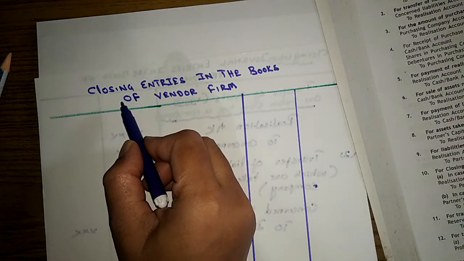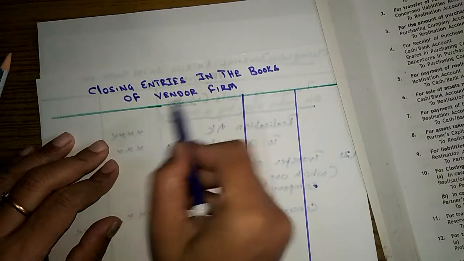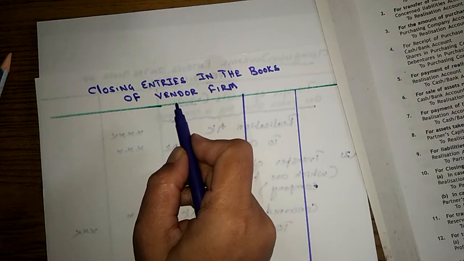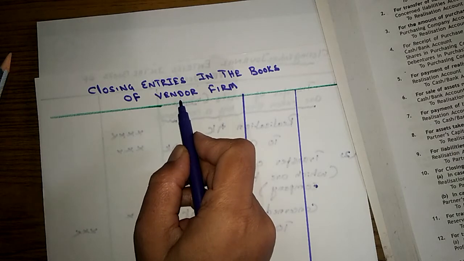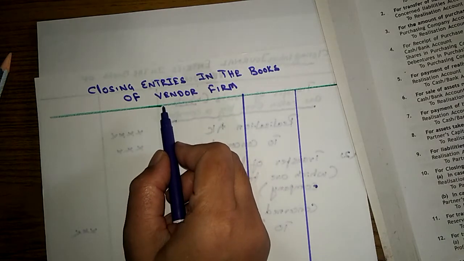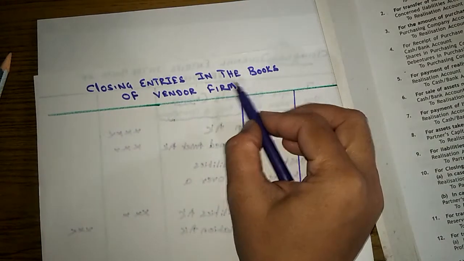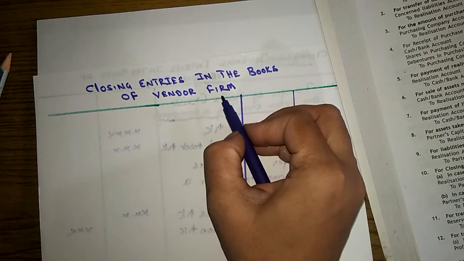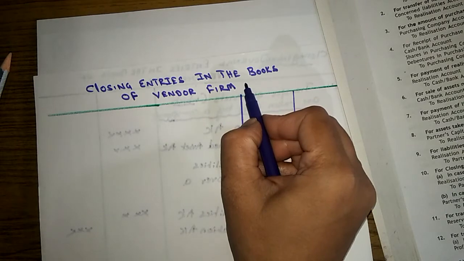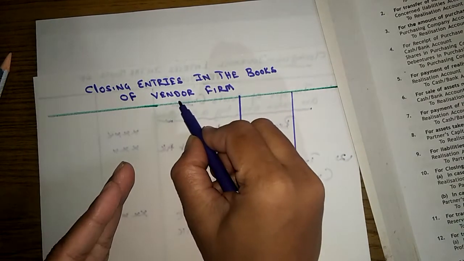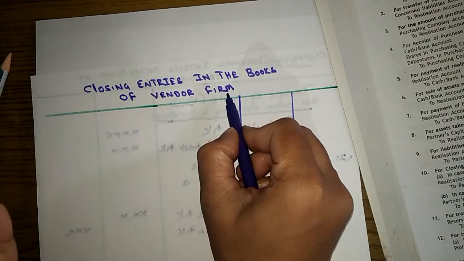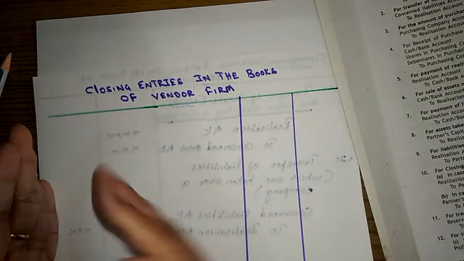This is your next topic, closing entries in the books of vendor firm. So in the first topic, we already learned how to calculate the purchase consideration, and in the second topic, we are learning how to pass the closing entries in the books of vendor firm. Here, vendor firm is converting into a company, or we can say that a purchasing company is buying this vendor firm. So the vendor firm balance sheet is getting closed.